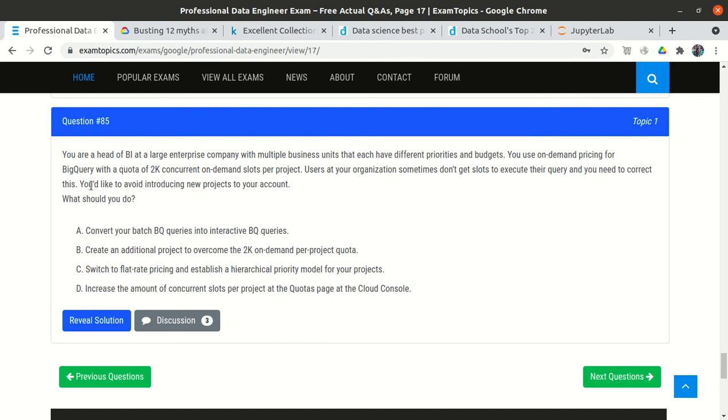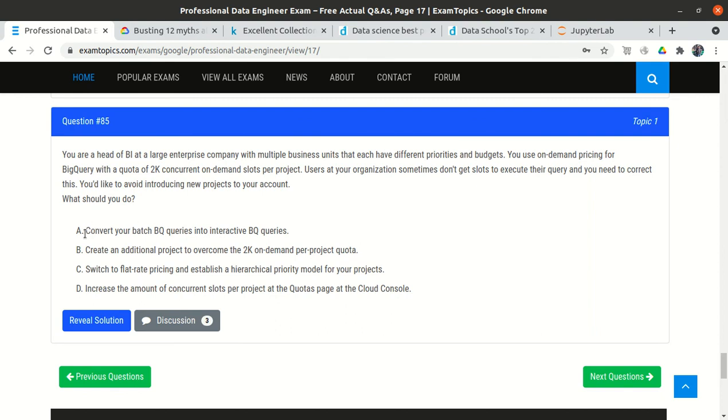And one thing is that you need to avoid introducing new projects. So it doesn't mean that we create a new project and align some users into the new project and tell them, now you can run the query in the new project. No, we can't do this. It is mentioned we need to avoid introducing new projects. We need to solve the problem within the same project.